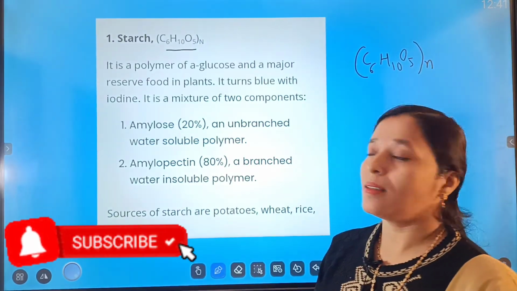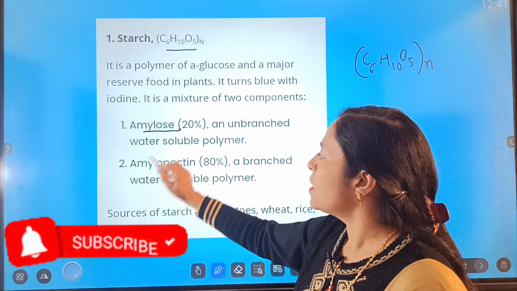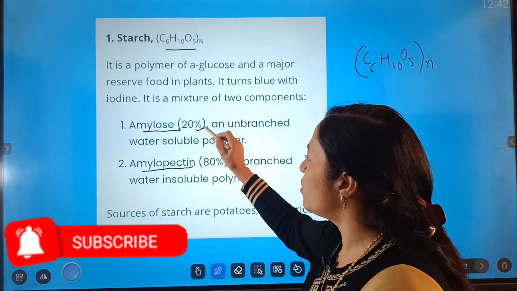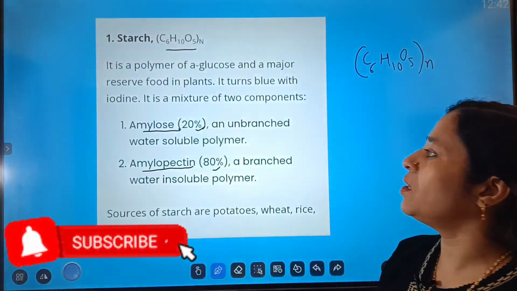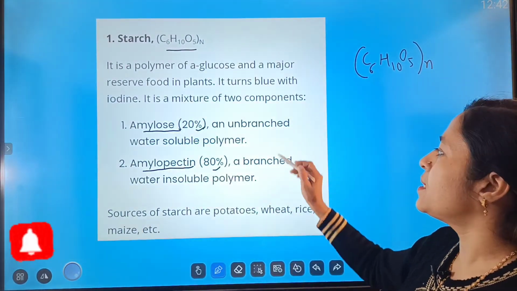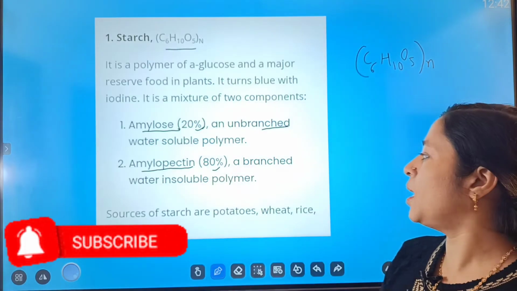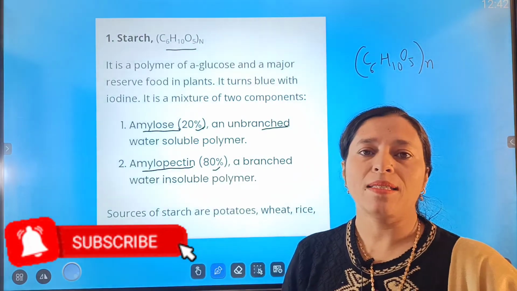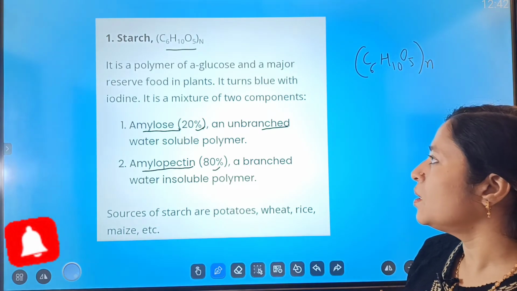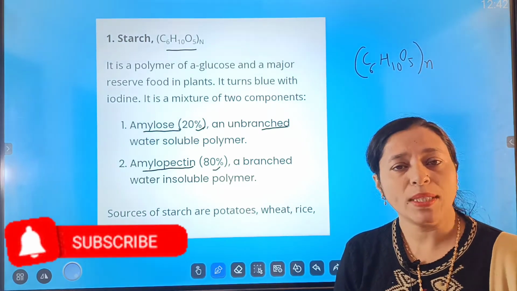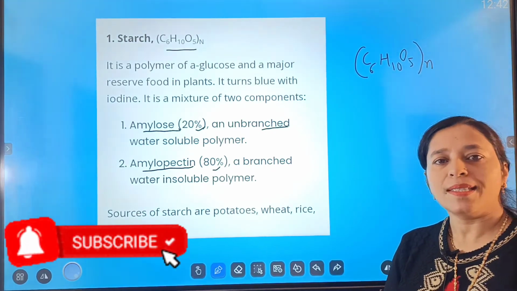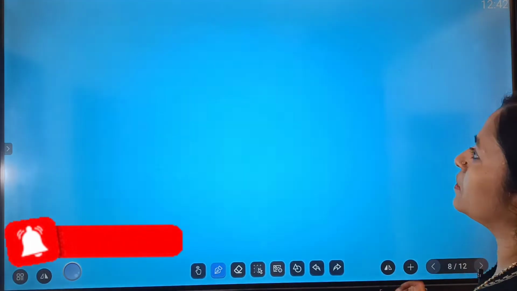Now it is basically a mixture of amylose and amylopectin. It contains 20% of amylose with 80% of amylopectin. What is the difference between them is amylose, it is an unbranched water soluble polymer, whereas amylopectin is a branched polymer, water insoluble. So you know the sources of starch are, you eat potatoes, maize, these are all the examples of starch. Rice is also one of them.